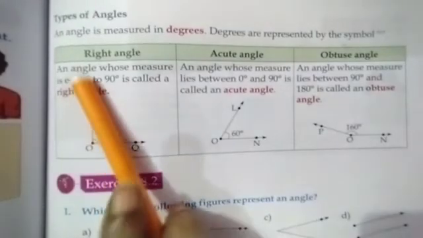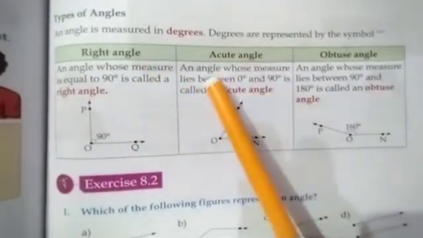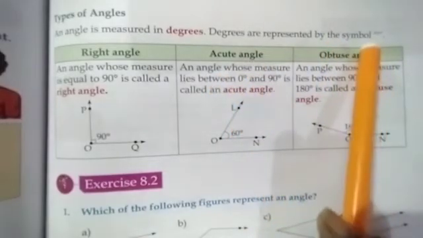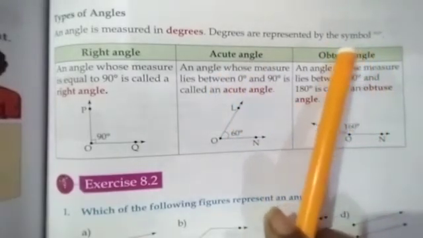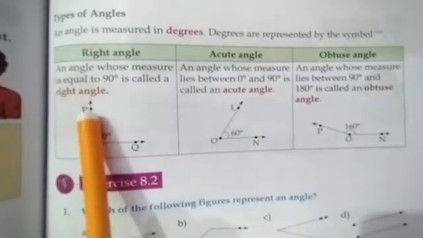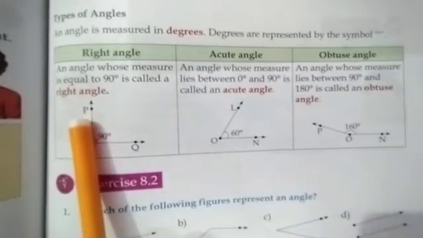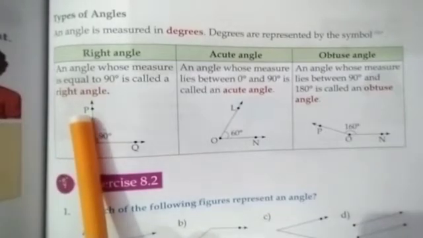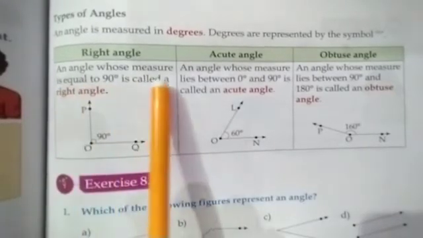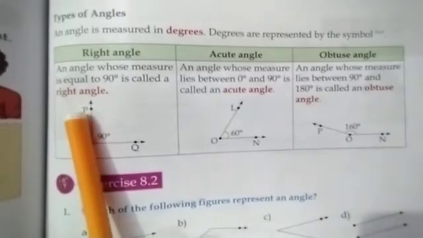An angle is measured in degrees. Degrees are represented by a symbol. There are different types of angles according to their degrees. You know, an angle whose measure is equal to 90 degrees is called a right angle.